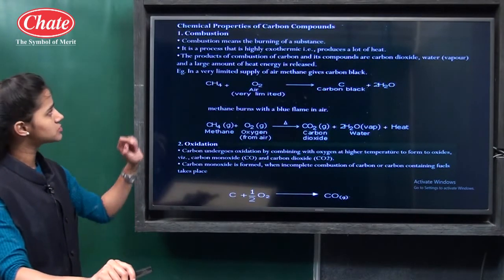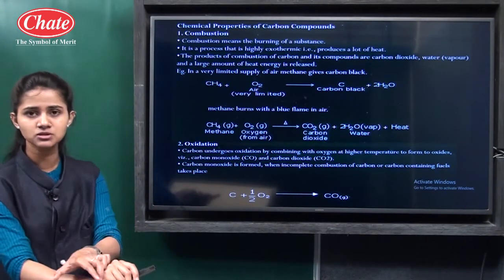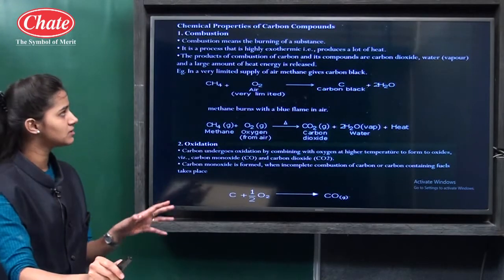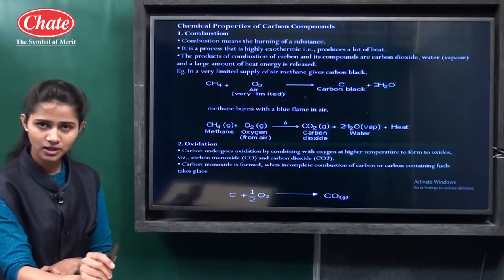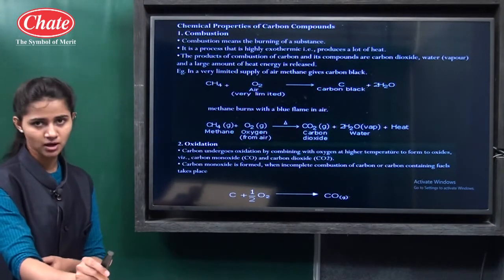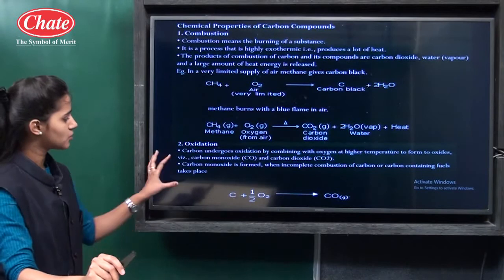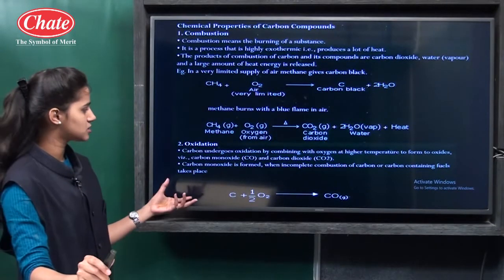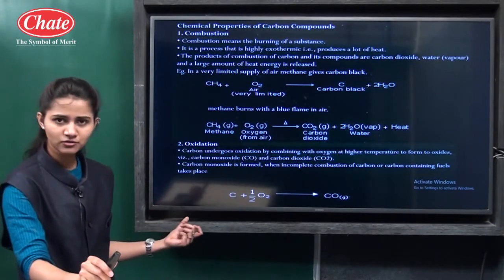So this is the first property, the combustion: whenever there is a combustion of organic compounds or carbon compounds, they release carbon monoxide or carbon dioxide. Then oxidation. Simply, oxidation is the addition of oxygen.